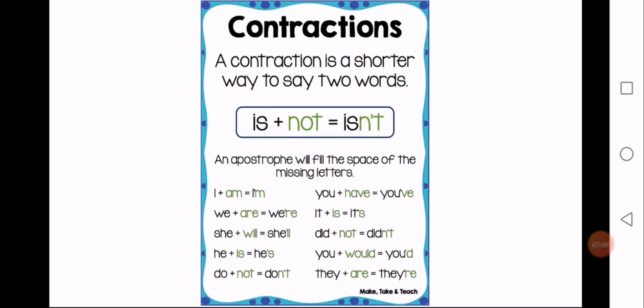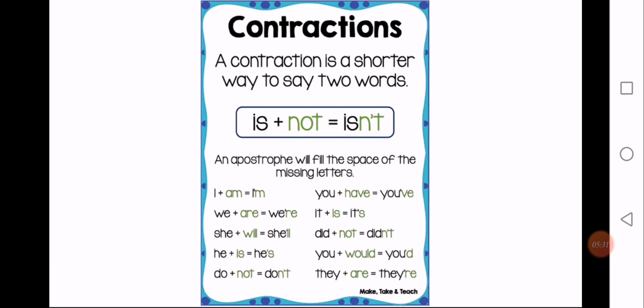Contractions. A contraction is a shortened way to say two words. Is plus not is equal to isn't. An apostrophe will fill the space of the missing letters. Okay, so as I have told you before, whatever word you are going to skip, you will put an apostrophe instead of that word. I will read out these examples for you.